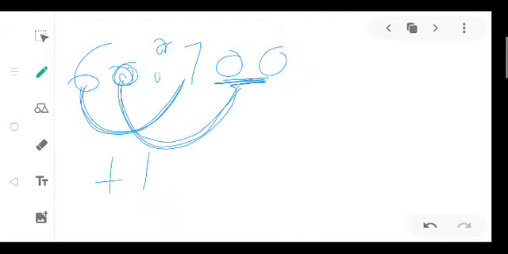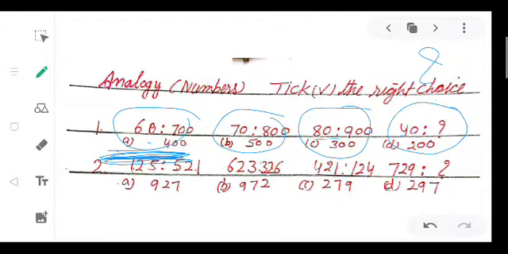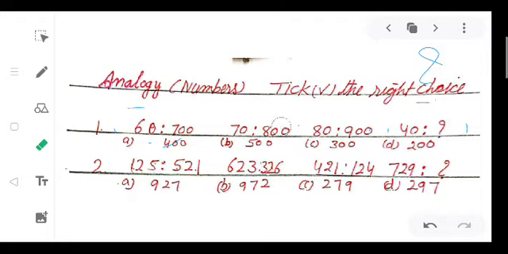So with this analogy we can come on our blank. We can find out the blank answer. So first clear. Now see here 70 and then 800. So 7 and its successor 8. 1 0, here 2 0. 8 its successor 9. 1 0 and then zeros are doubled.